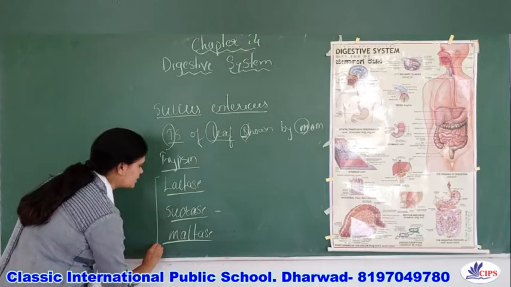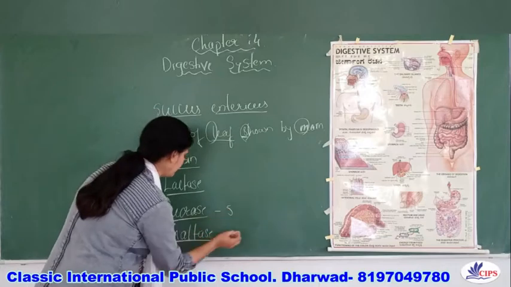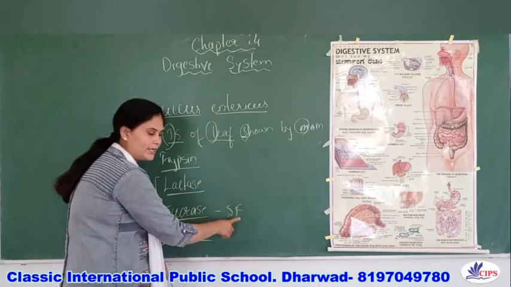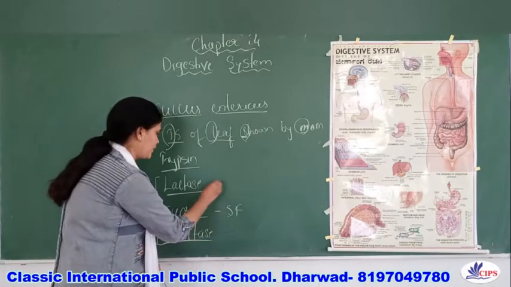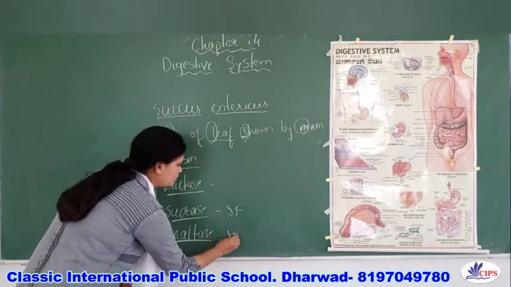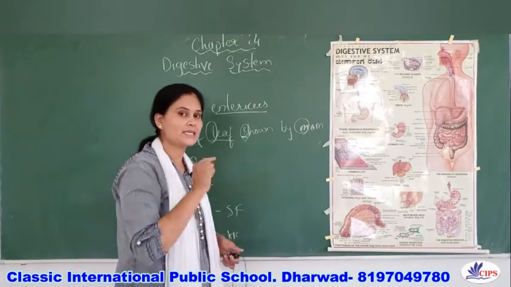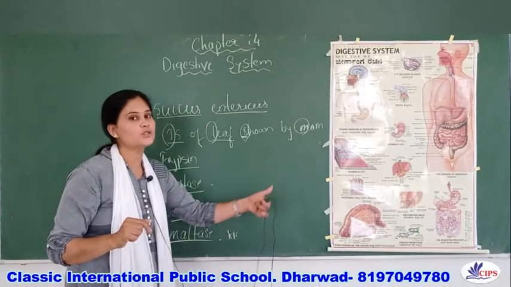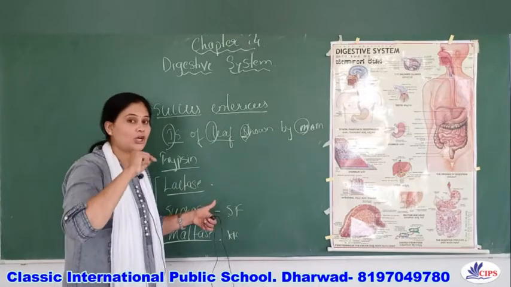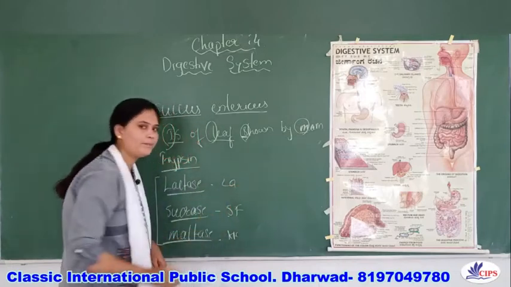And I told you that in these three the glucose will be common, right? I told you to remember it by SF. This sucrose will get converted into glucose plus fructose. In case of the maltose, maltase converts the maltose into glucose and glucose. And lactase converts the lactose into glucose and galactose. You can remember this one by LG.